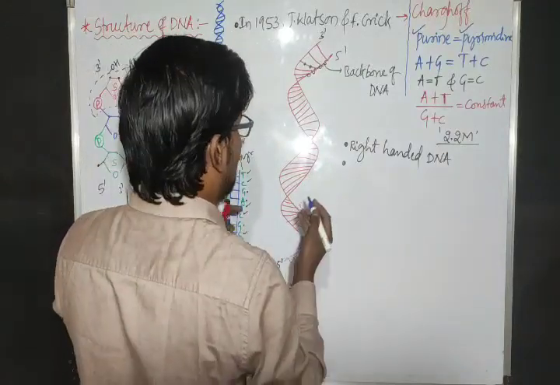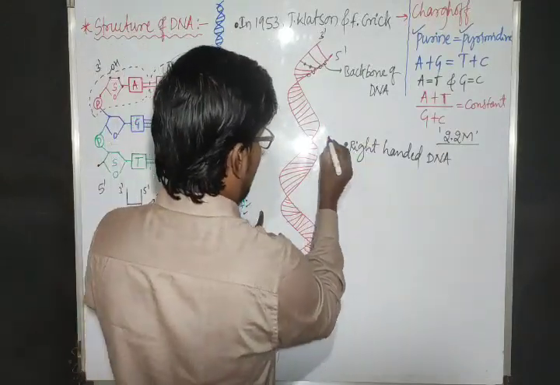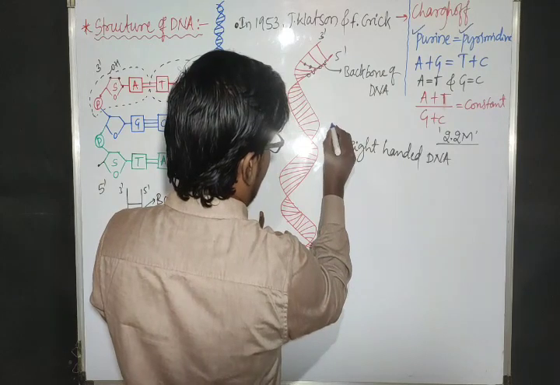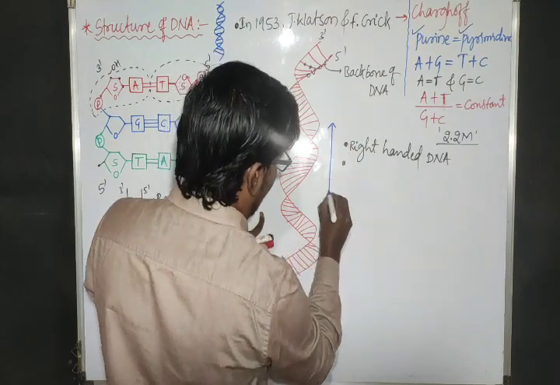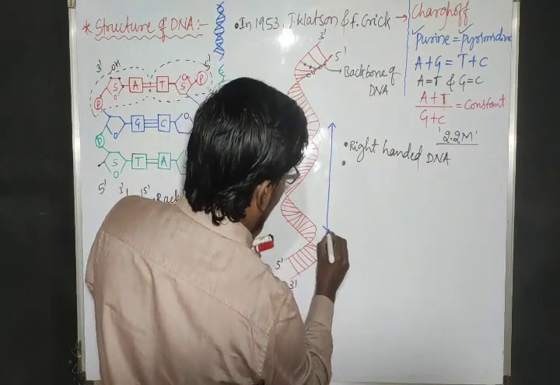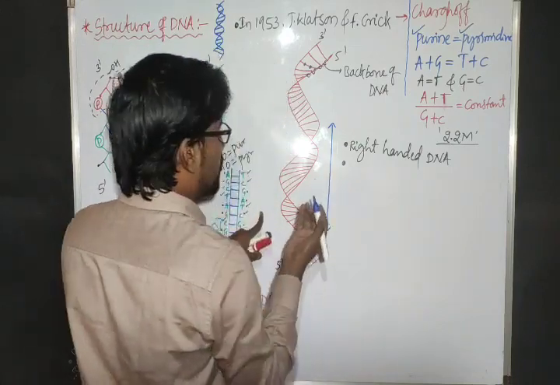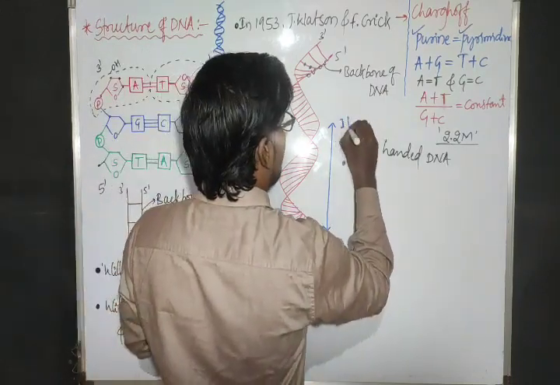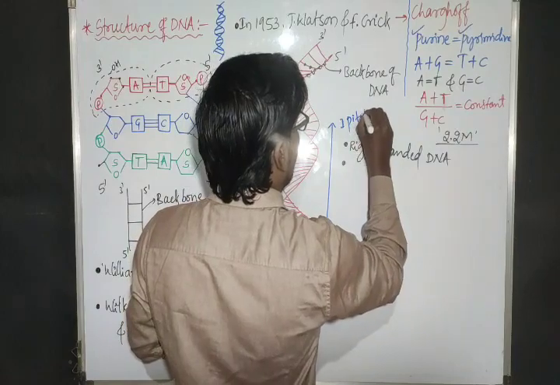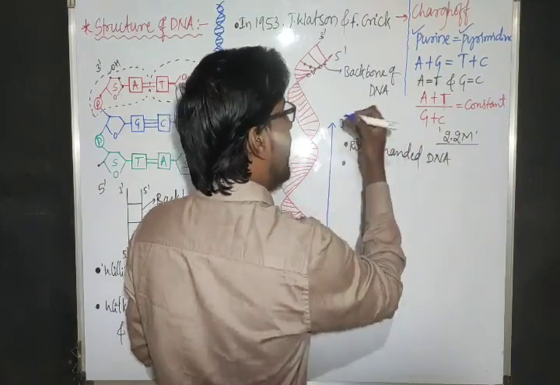Now I'll mark the pitch, from this point to this point. This is one pitch of the DNA. One pitch or one turn.